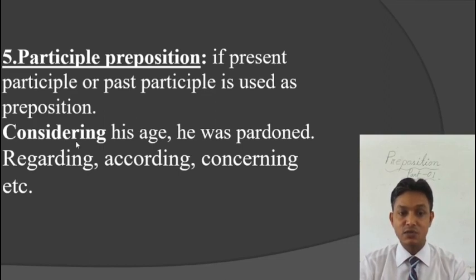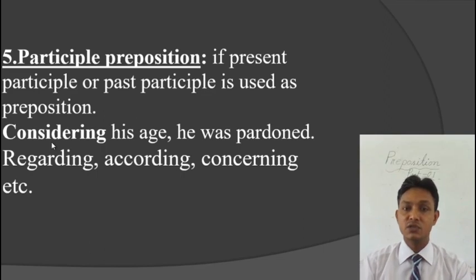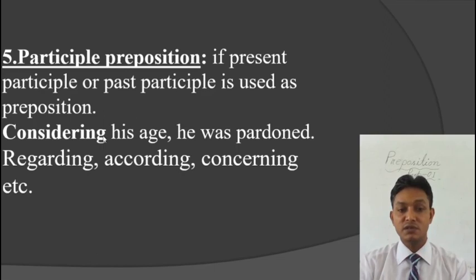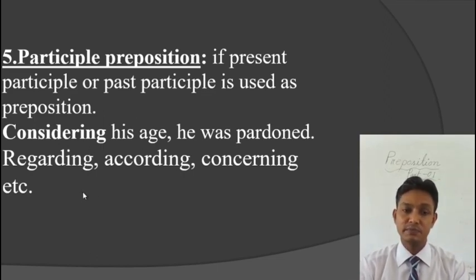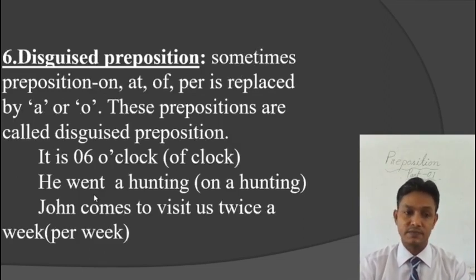But in this sentence, considering his age, he was pardoned, the word considering is not functioning as a participle because it is not expressing the quality or quantity of the noun age. Here the word considering is acting like a preposition. That's why we call it participle preposition. Other words that can be used as participle prepositions are regarding, according, concerning, etc.